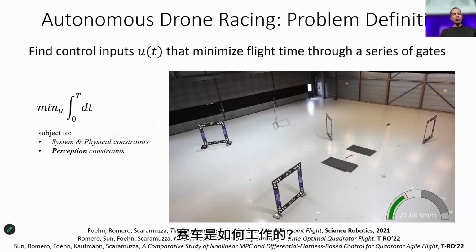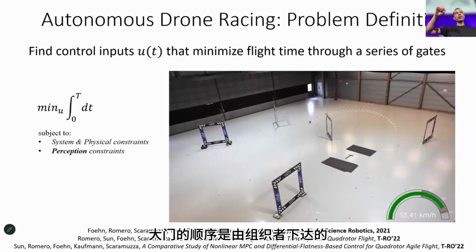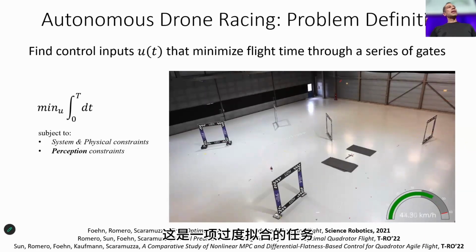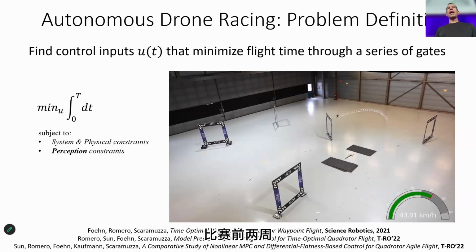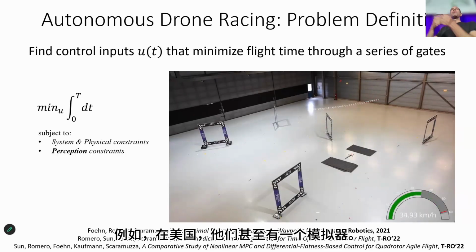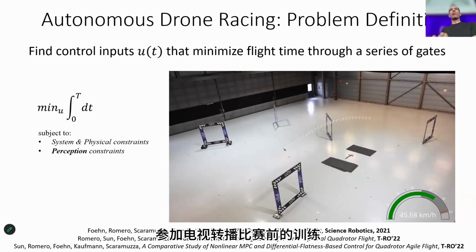So how does drone racing work? In drone racing, basically, you need to pass through a sequence of gates in a given order. The order of the gates is given by the organizers. It's very important to make it clear to everyone. It's an overfitting task. So the training and testing environment are the same. Even human pilots get access to the racing track 2 weeks before the race. And in the US, for example, they even get a simulator that they can use at home to train before going to the televised competition.